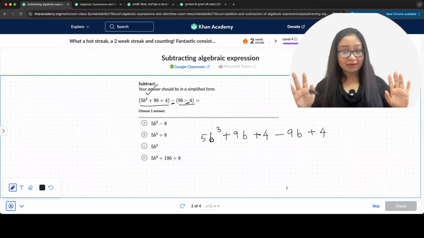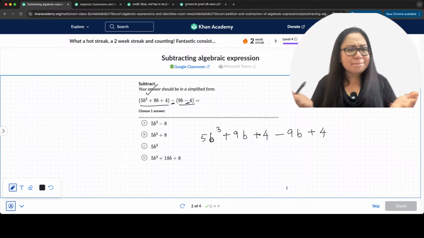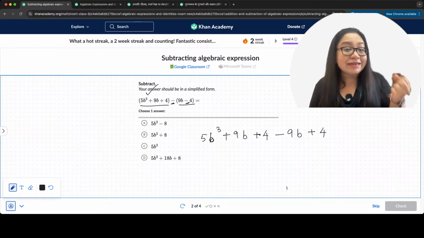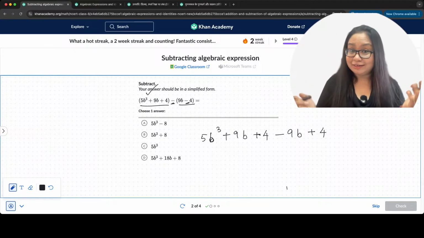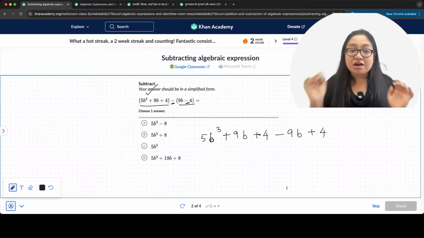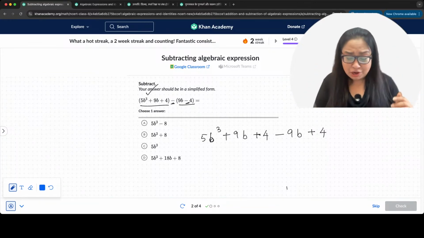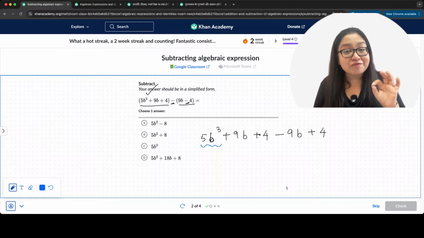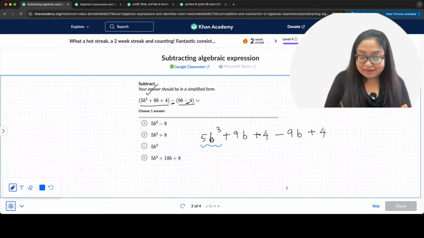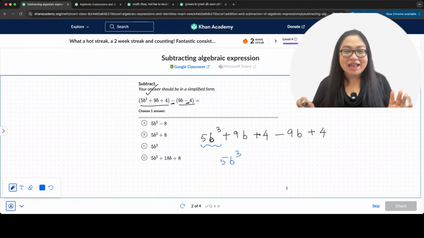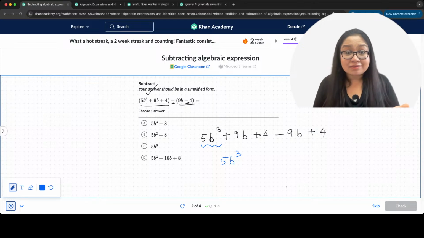Now it's simple. We pluck the like terms and add. B cube terms: how many? Only one, b cube is alone. So we write 5b cube as it is. What else? b square. Is there b square?